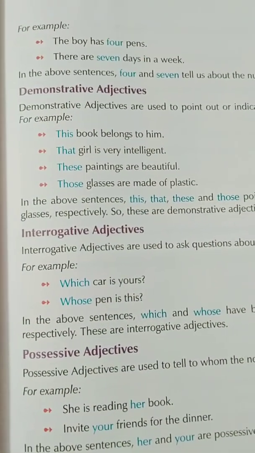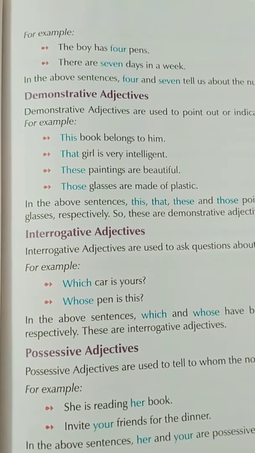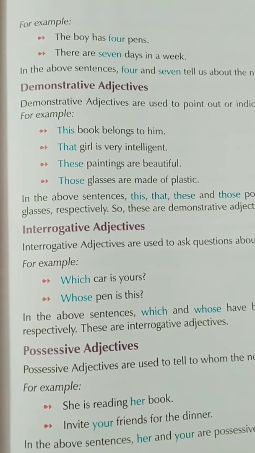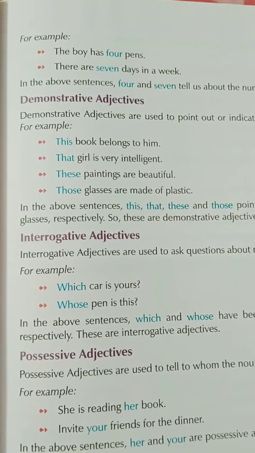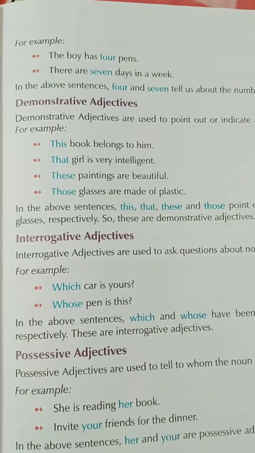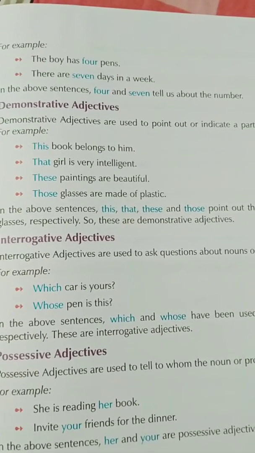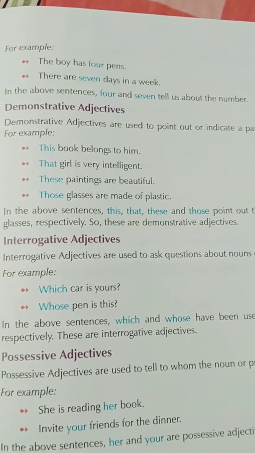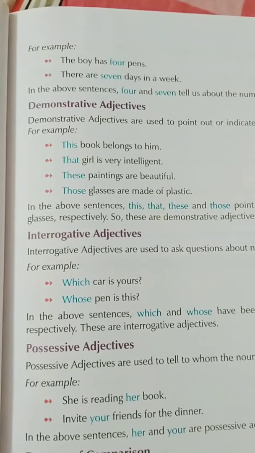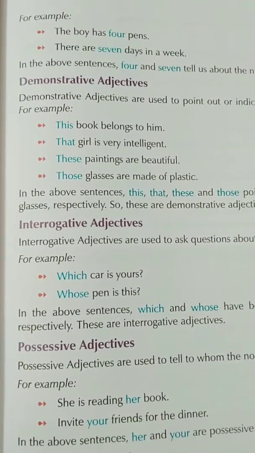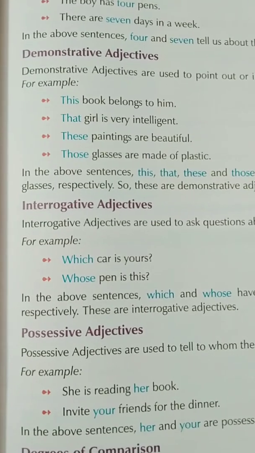Now come to demonstrative adjective. Demonstrative adjectives are used to point out and indicate a particular noun or pronoun. For example, this book belongs to him. That girl is very intelligent. These paintings are beautiful. Those glasses are made up of plastic. So this, that, these and those point out the book, girl, paintings and glasses. So it demonstrates. What does demonstrate mean? To tell something about, like you are pointing at something.